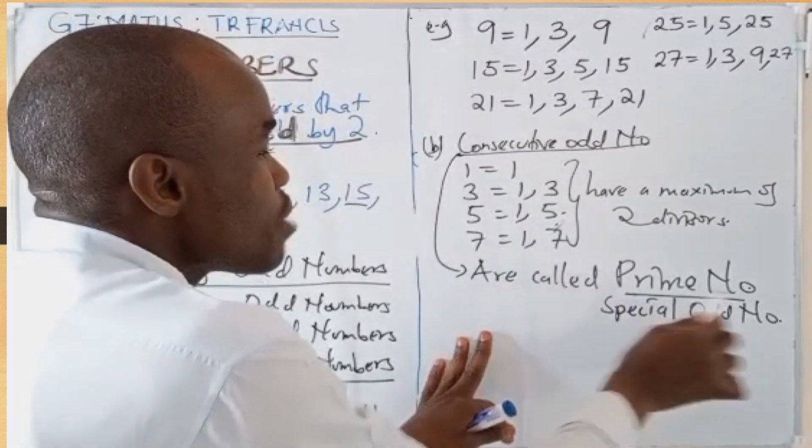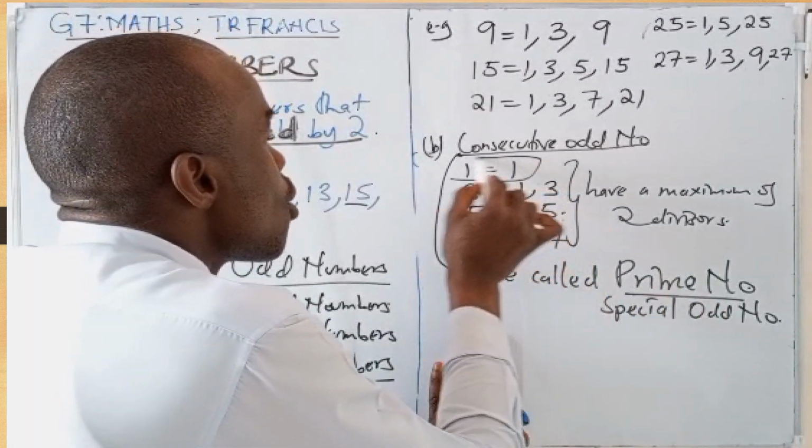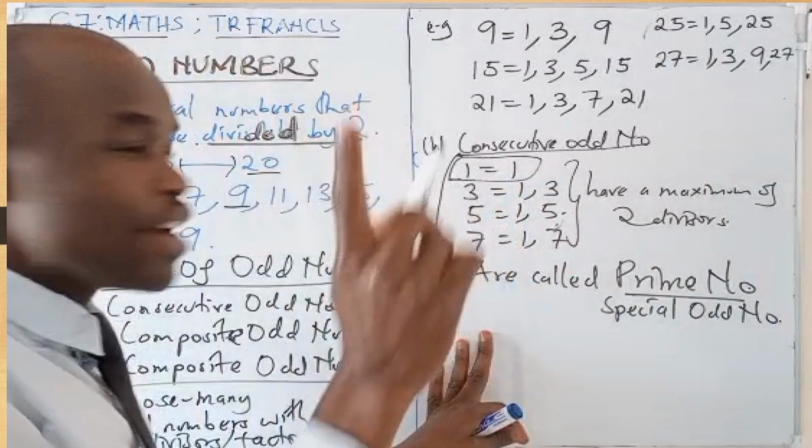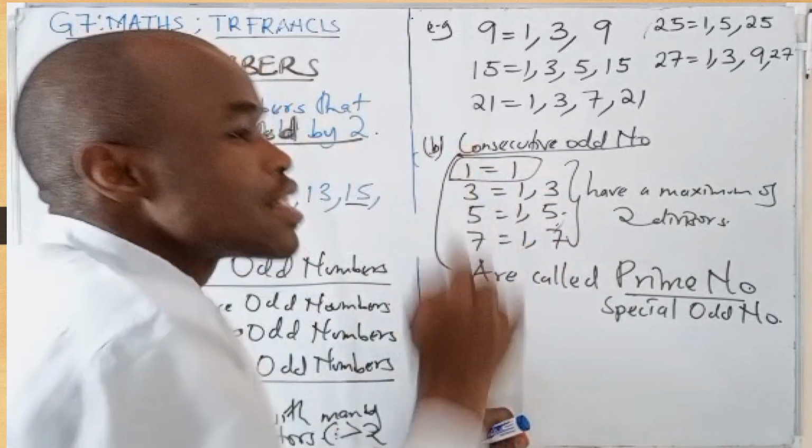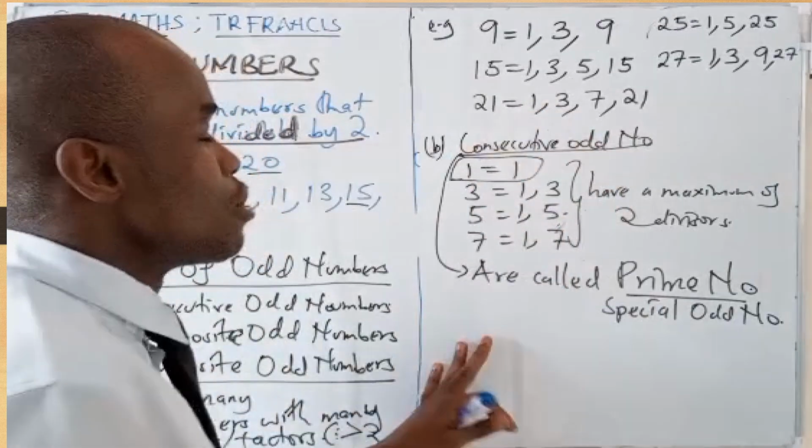But with the exception of one, prime numbers have two divisors. One has only one divisor, that is one itself. So one is not a prime number, and we'll be looking at that.